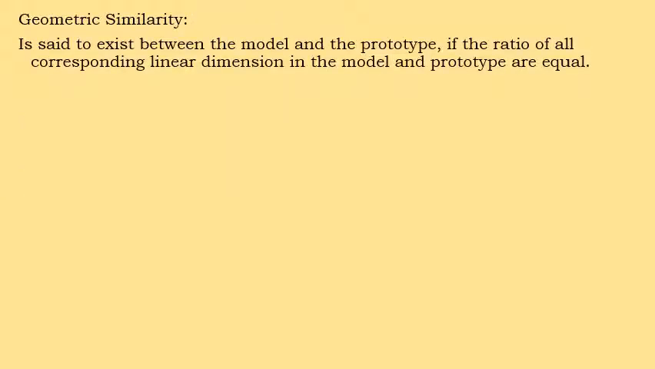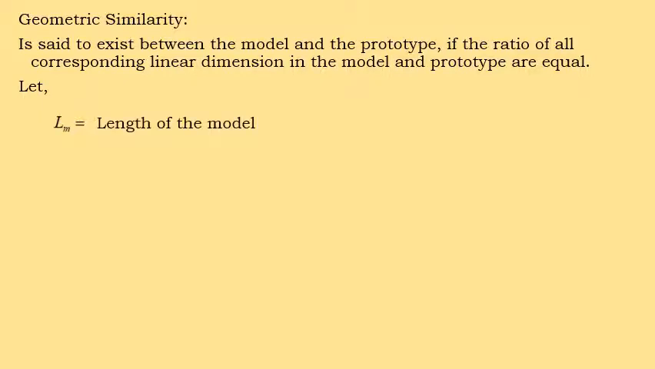The first one, geometric similarity. It is said to exist between the model and prototype if the ratio of all corresponding linear dimensions in the model and prototype are equal. In geometric similarity, the linear dimensions are taken into consideration. The linear dimensions mean the length of the prototype and model, then breadth, height, volume and area. By corresponding these, the model and prototype are similar.